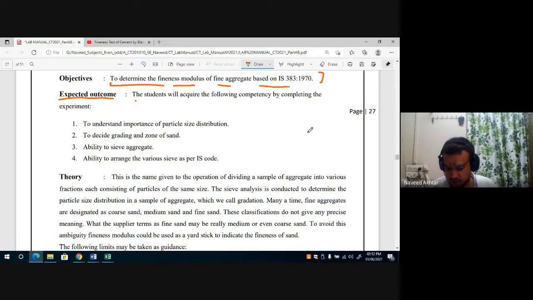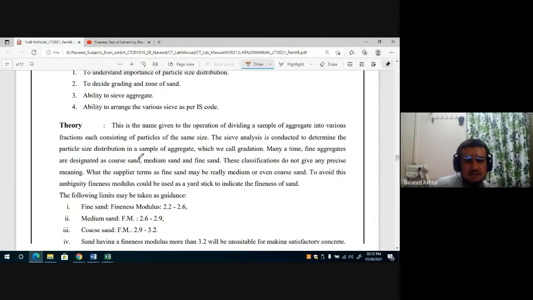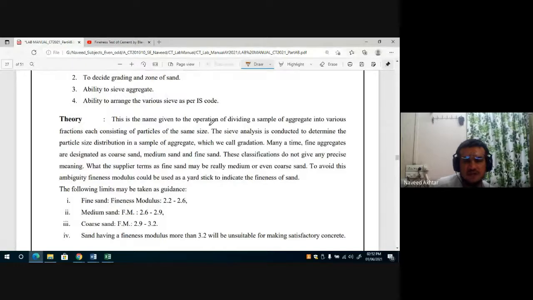That is nothing but to find out the fineness modulus and zone of your sand. The theory behind it is that sieve analysis is the name given to the operation of dividing a sample of aggregate into various fractions, each consisting of particles of the same size. The sieve analysis is conducted to determine the particle size distribution in a sample of aggregate, which we call gradation.